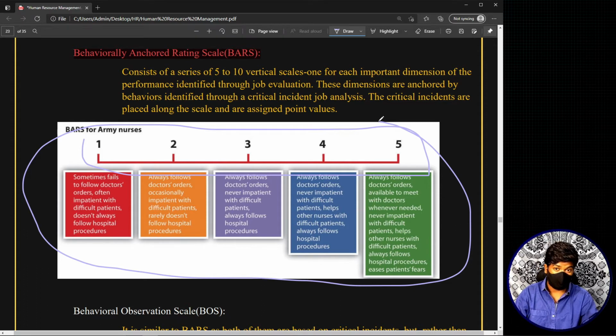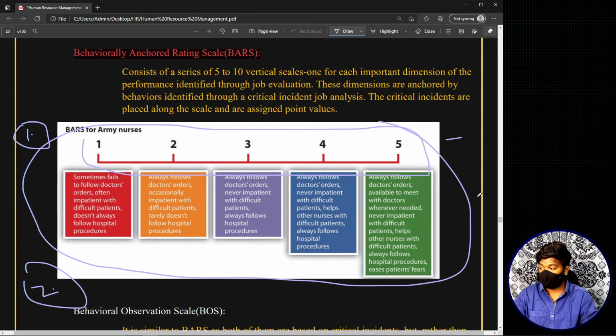Listen carefully. Very important method, and very easy if you understand. This is considered a scale in this particular method. Now you will have 5 or 10 vertical scales. For one behavioral criterion you will have one scale, and similarly for the second, third, fourth, and fifth criterion. You will have 5 to 10 different vertical scales.